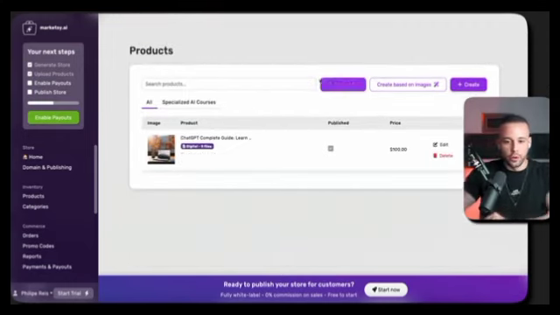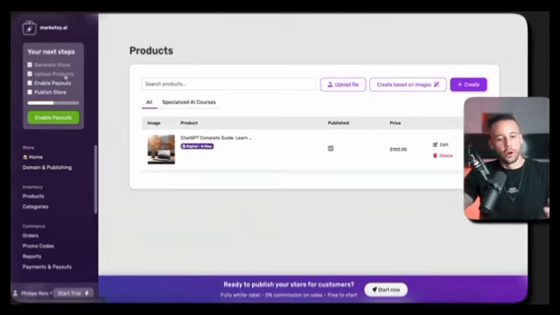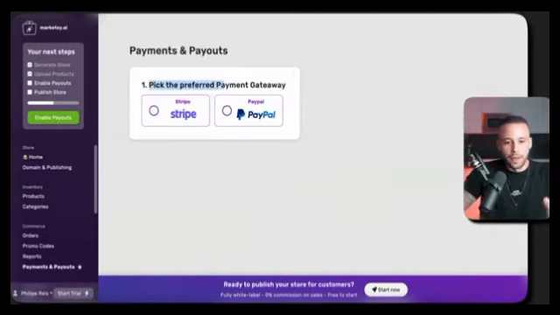product that we created. Okay, so now you already generated your store, you've uploaded your product. Now you need to enable payouts and publish your store. So let's enable payouts. This is how you're going to be getting paid. Now you need to connect your preferred payment processor. So let's say that you're using Stripe. Let's say that you have a Stripe account. You're going to click here on Stripe and you're going to connect your Stripe account to the store.